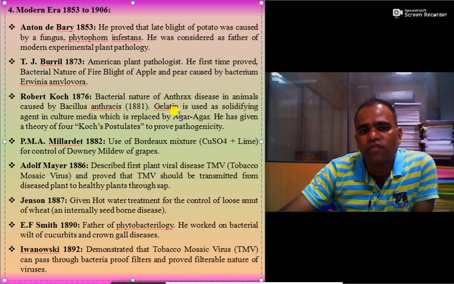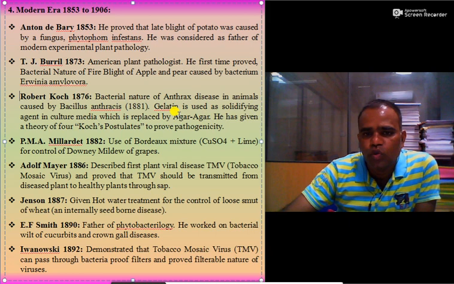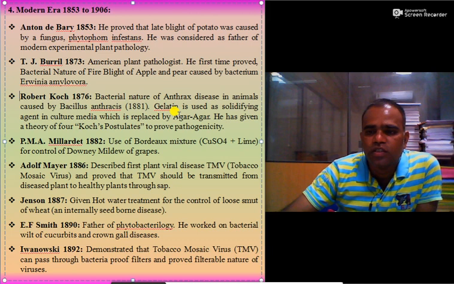He also gave the theory of Koch's postulates to prove pathogenicity. That is, association of the plant disease with the plant pathogen, isolation of this pathogen in the laboratory, inoculation of the isolated pathogen on the host plant, which must produce plant disease symptoms, and then re-isolation of this particular plant pathogen must be done from the inoculated plants.